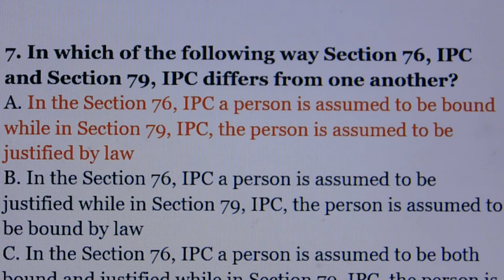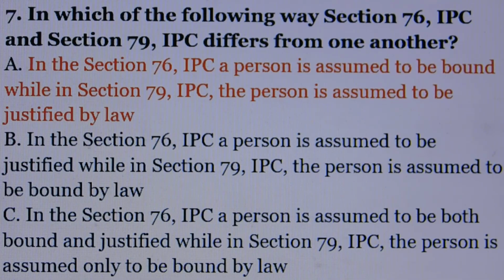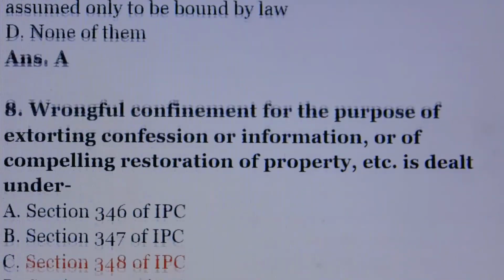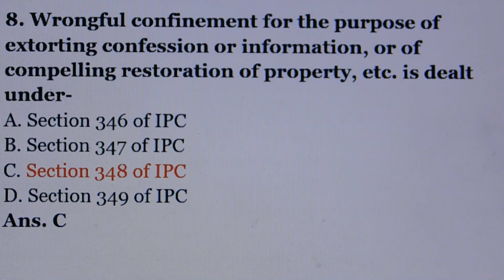Question number 7. In which of the following way section 76 of IPC and section 79 of IPC differs from one another? Answer is option number A. In section 76 of IPC, a person is assumed to be bound, while in section 79 of IPC, the person is assumed to be justified by law. Question number 8. Wrongful confinement for the purpose of extorting confession or information or of compelling restoration of property, etc., is dealt under. Answer is option number C, section 348 of IPC.